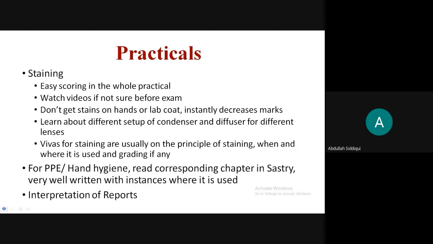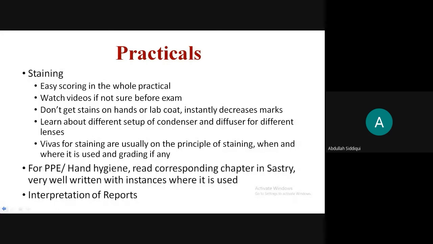Doing the staining is easy. There's a lot of scope. There's a lot of range for you to go wrong. You don't have to worry that you went over 1 minute or you overstained. There's a lot of range of error. So don't fret. And if you don't know the staining, since everything is going on online, it may not have happened for you. It may happen later. You can watch videos like what you did for first year.